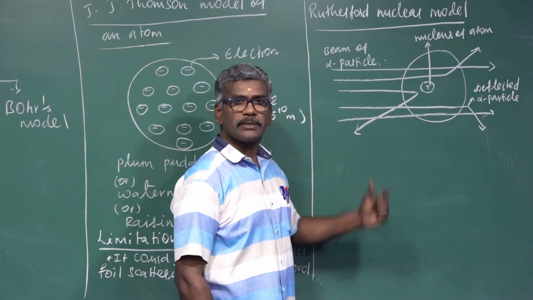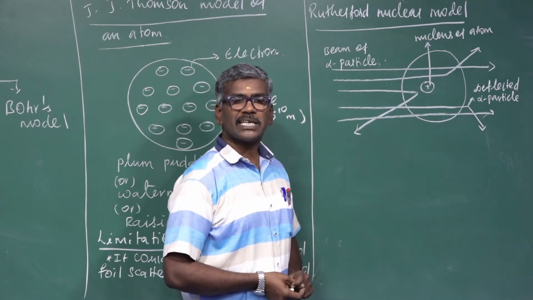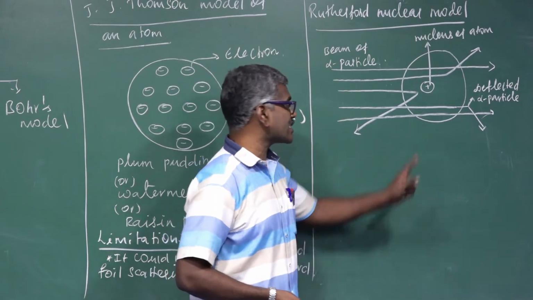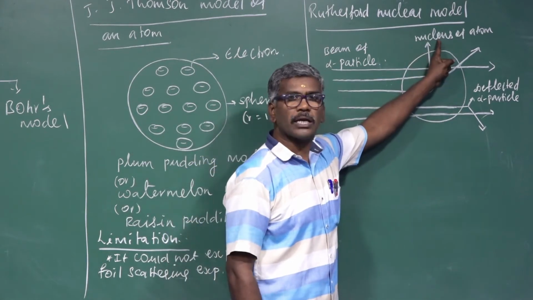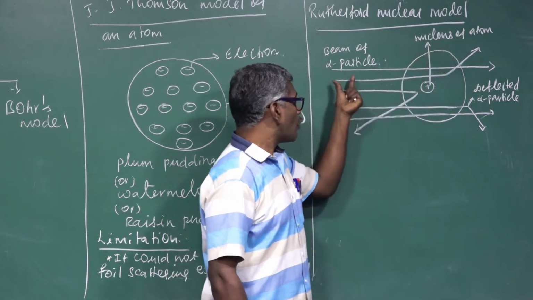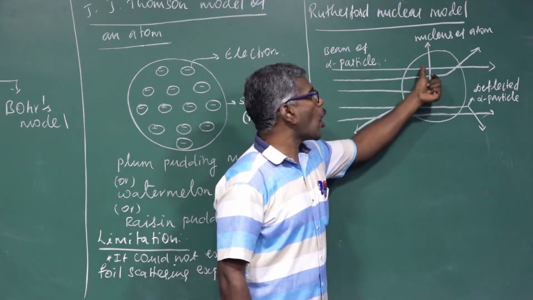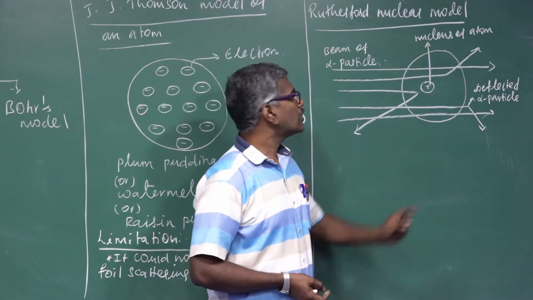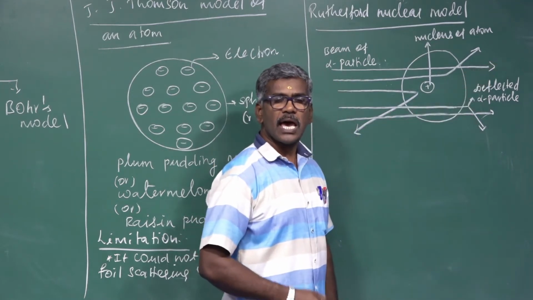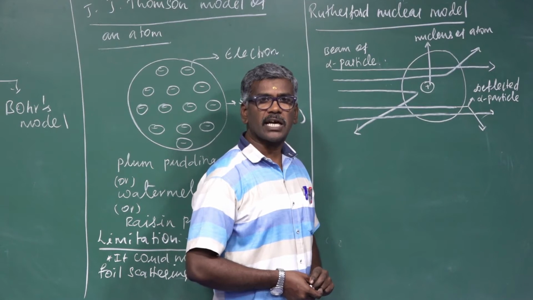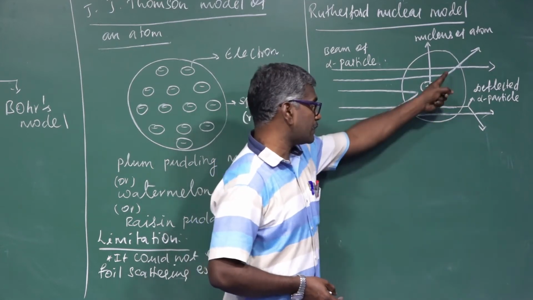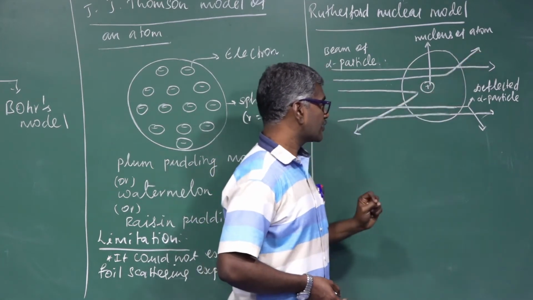According to this model, the atom of an element consists of positive charge in the center. This is called a nucleus. Most of the alpha particles pass through the gold foil in a straight line. Some of the alpha particles are deflected, like that.